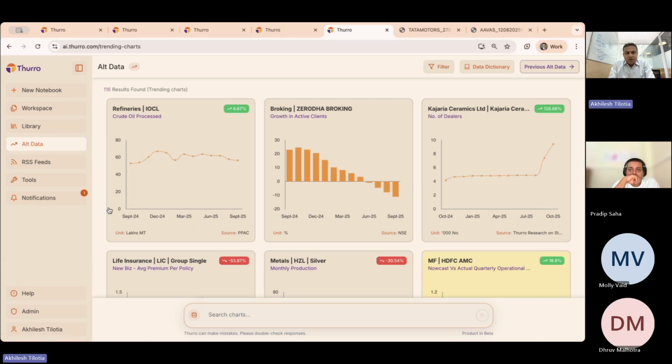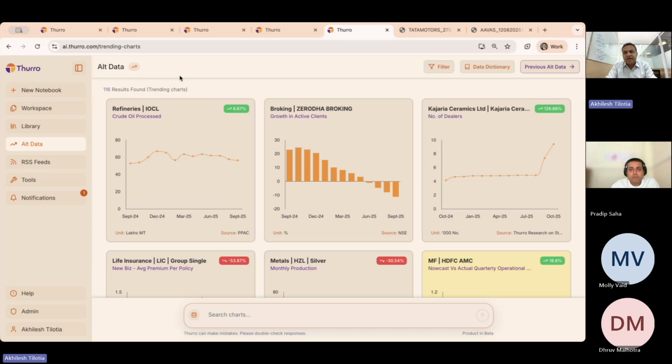So now we will talk about alternate data. This is indeed the genesis of Thurro. The idea is that there is a lot of alternate data that is getting generated as India turns a lot more digital. Data is available at a company level, at a sectoral level, at the macroeconomy level, and a wide range of players are putting this data out, whether it is those companies themselves, putting it out on their own, or you can scrape it off the work that they are doing on their digital platforms, or regulators are putting it out, or industry associations, or various government agencies and bodies.